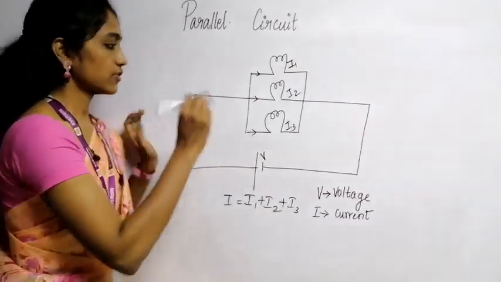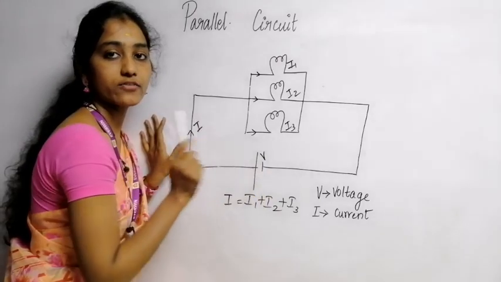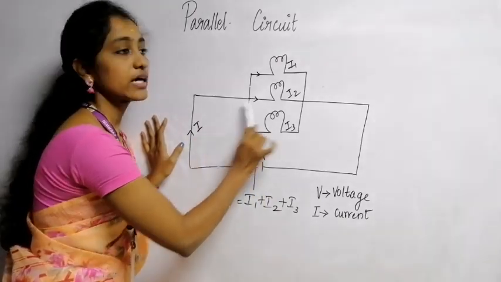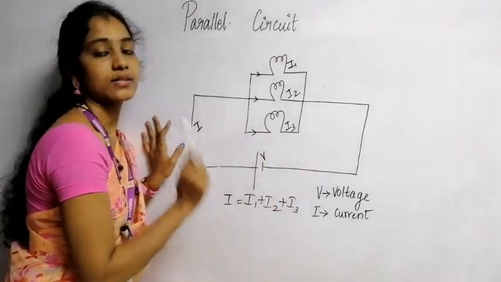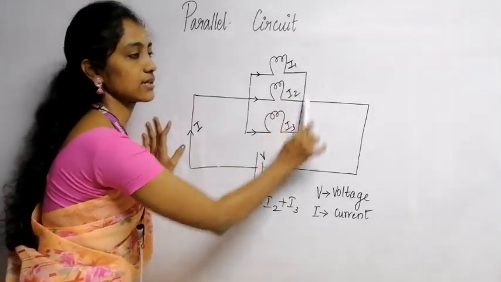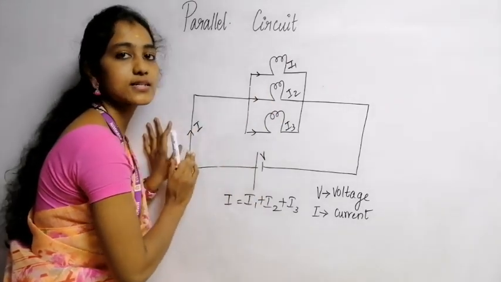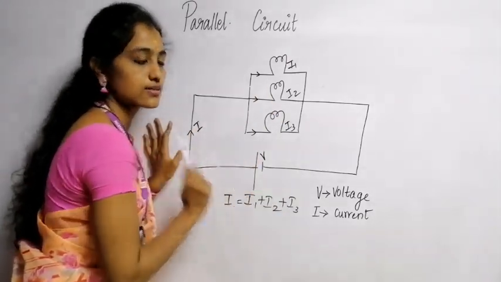Parallel circuit. So we have a parallel circuit, which is connected in parallel. Already we have seen the series circuit. It is connected in a single path. The only difference between series and parallel circuit is this connection. These resistors are connected in parallel, whereas in the series circuit they are connected in a single path.